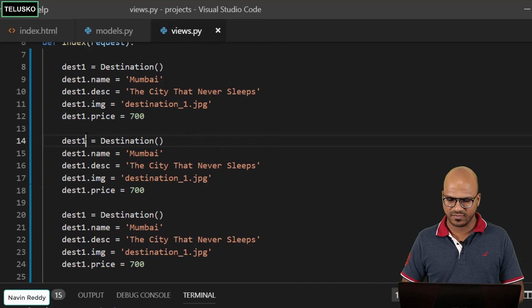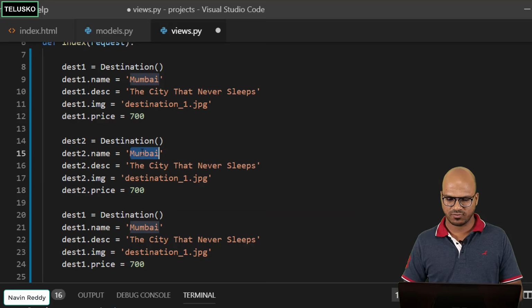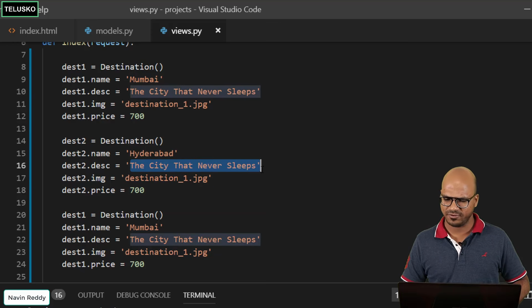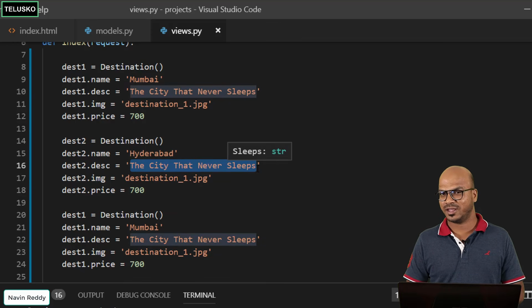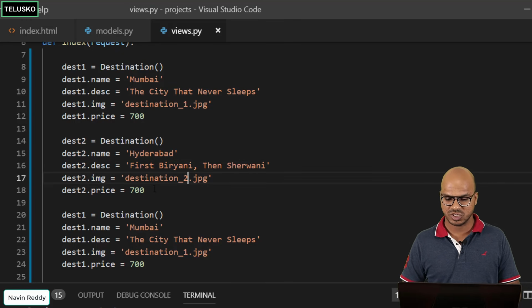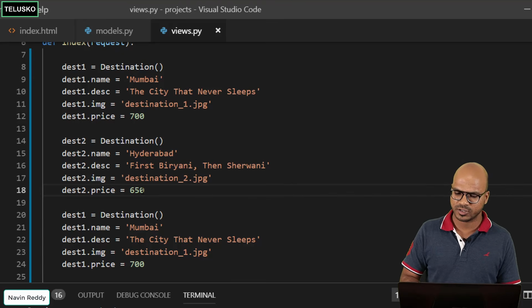But this time, instead of dest1, we'll say dest2. And here the data will change. I will say the next will be Hyderabad, but what should be the tagline? In fact, I have read it somewhere: in Hyderabad, biryani comes first. So I will say first biryani and then next sherwani. Then the destination image will change. Let's set the price as, let's say, 650. So if you want to enjoy the entire Hyderabad, this is the amount you have to pay.